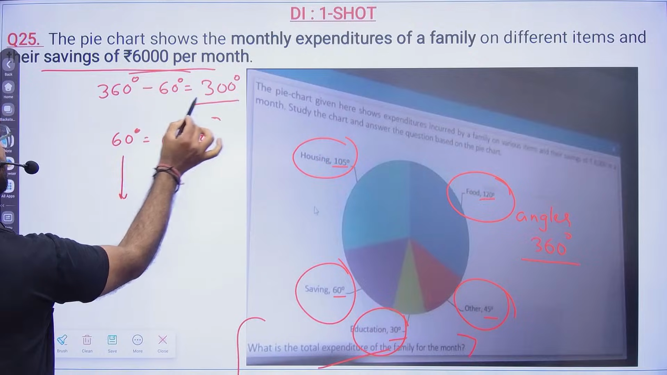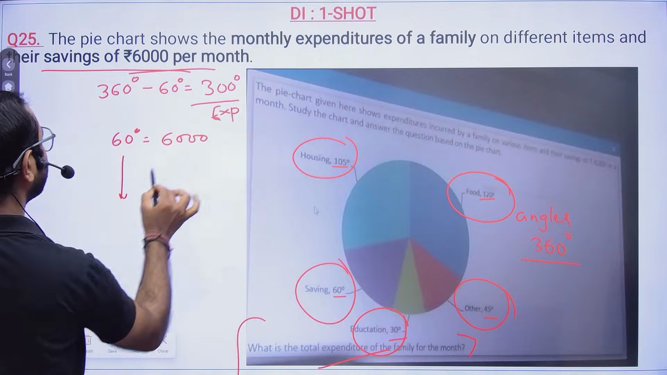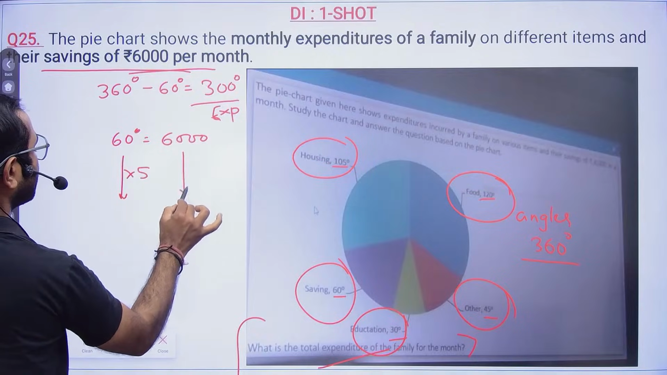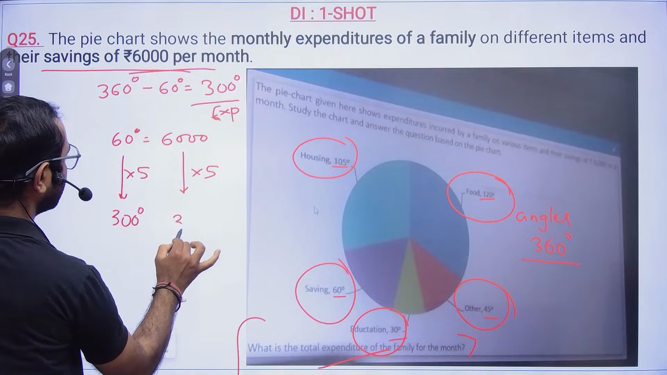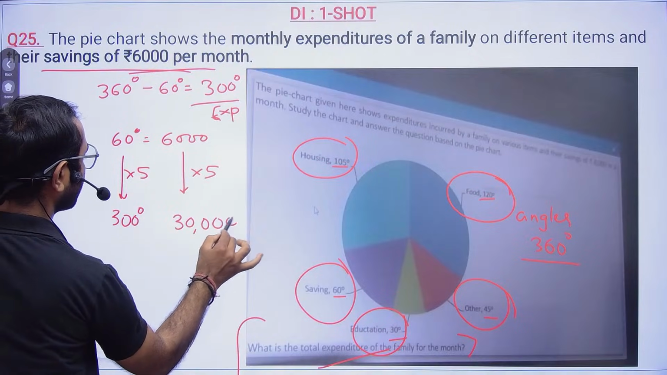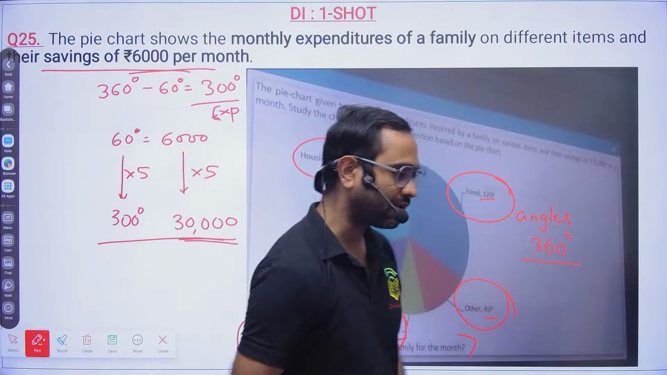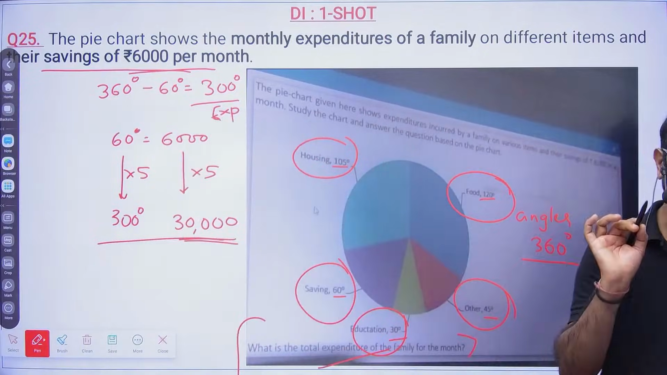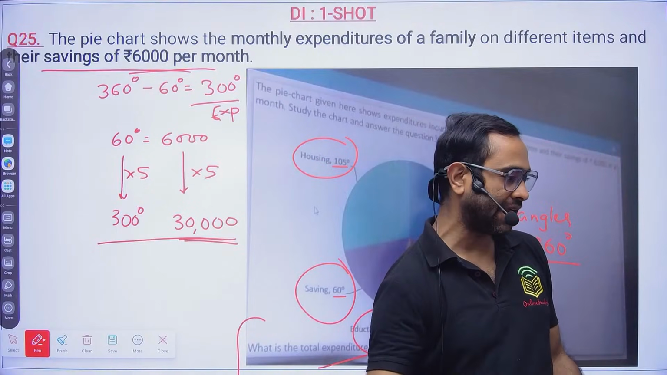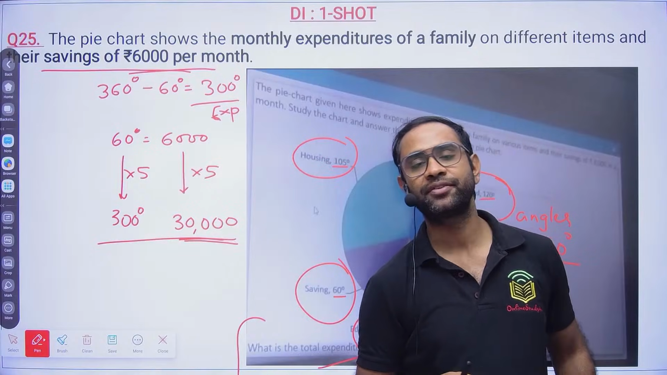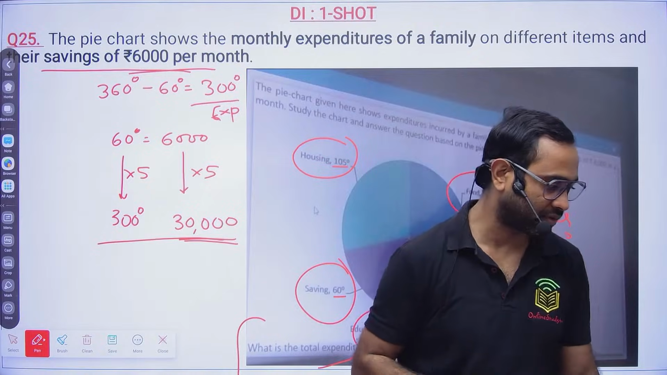So basically we have to find out the total expenditure. So the total expenditure will be nothing but 5 times, so this also will be 5 times. So 300 degree will be equal to 30,000. So this will be the correct answer. The total expenditure will be 30,000, because 60 degree is given, and 60 degree is nothing but 6,000. So 300 degree will be 30,000.